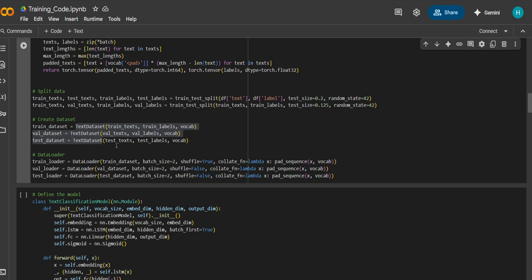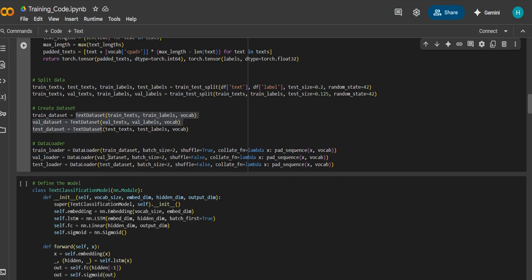After that, we are using the data loader class. It is used to load the datasets in batches, which is efficient for training machine learning models. Each loader is responsible for loading the data of the respective datasets: train dataset, validation dataset, and test dataset.